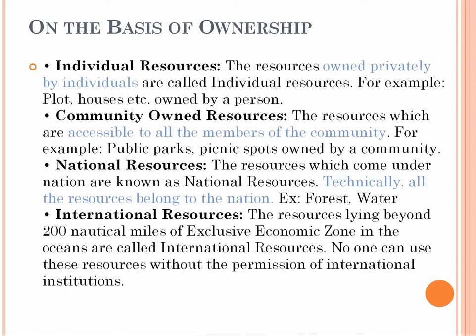And national resource: all the resources which are available within the territory of the country are technically national resources. Examples: forest, water. And international resource: the 200 nautical miles of exclusive economic zone in the oceans, beyond which the resources are called international resources.